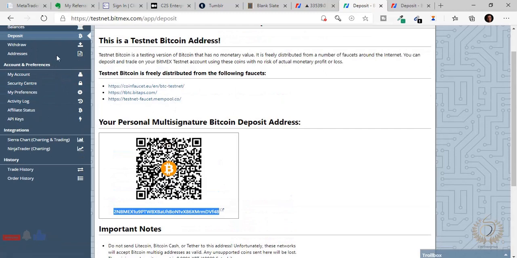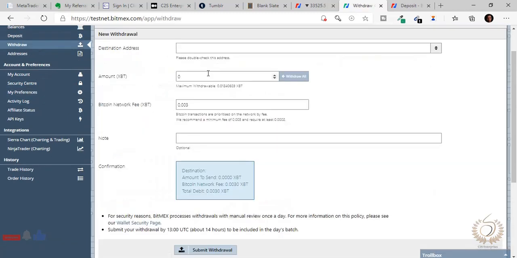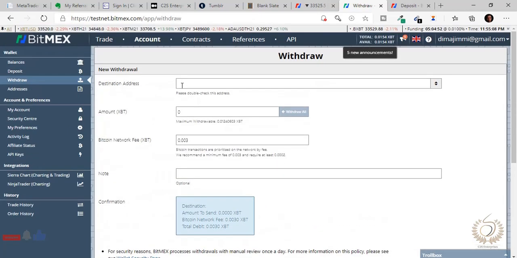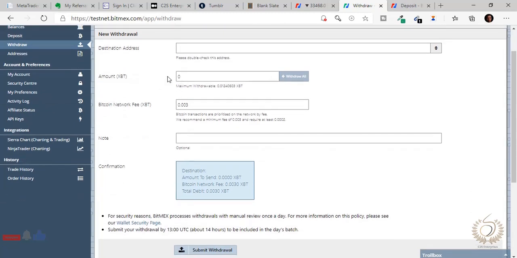And then let's talk about withdrawal. You can see you put in the Bitcoin address where you want the Bitcoins to go to. You input the amount. The network fee you can choose by yourself if you want to. But please, guys, I wanted to leave an important advice here.